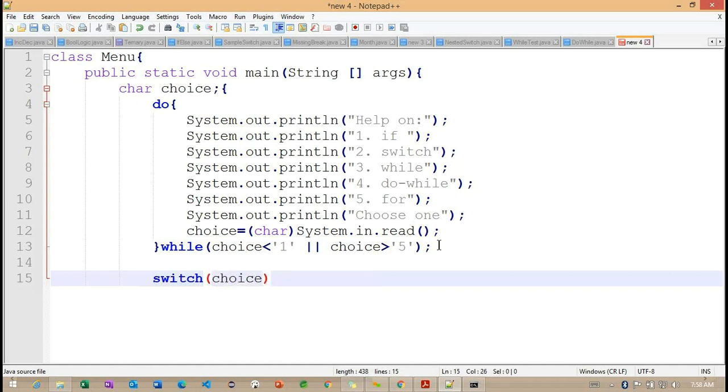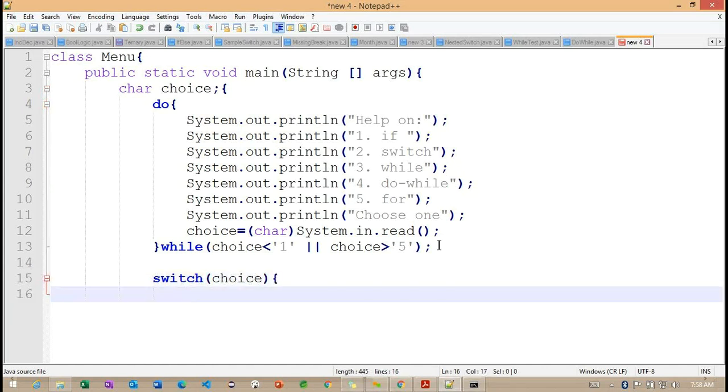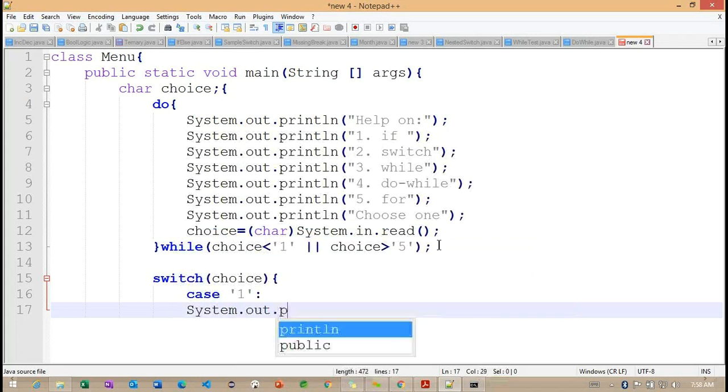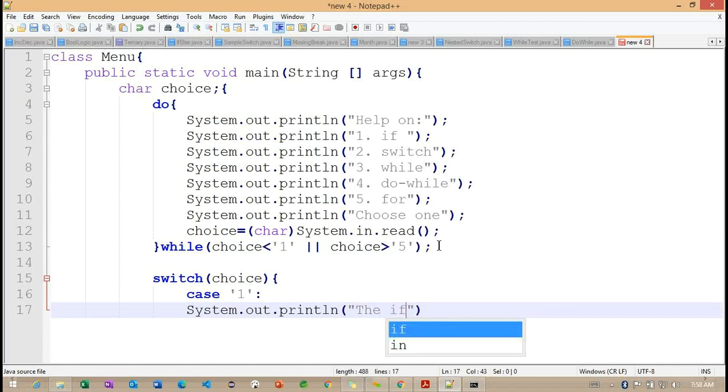So here we need to define the choice. What choice are we going to define here? Basically from 1 to 5, I'm going to define the cases here. So now you can observe, we are checking the switch case with the char data type here. System.out.println, so this is the if condition here.